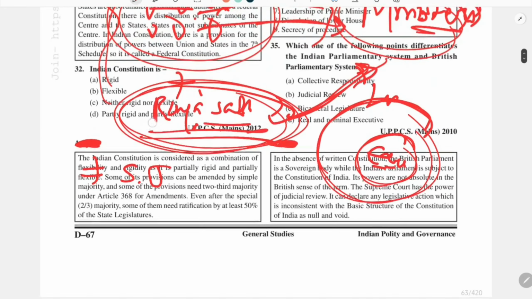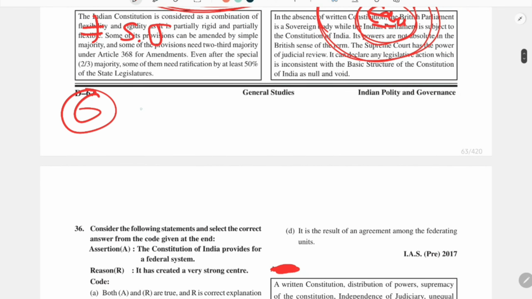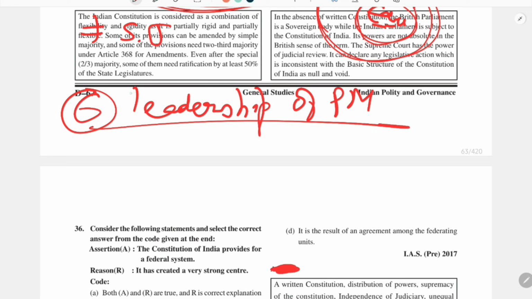Next important feature of this parliamentary form of government is the leadership of the prime minister. We know that the prime minister has a very significant role in a parliamentary form of government, and I told you in the beginning that in the current scenario parliamentary form of government has been reduced to a prime ministerial form of government because the prime minister has a very dominant role in giving direction to the country's government functioning. So there is a leadership of the prime minister.